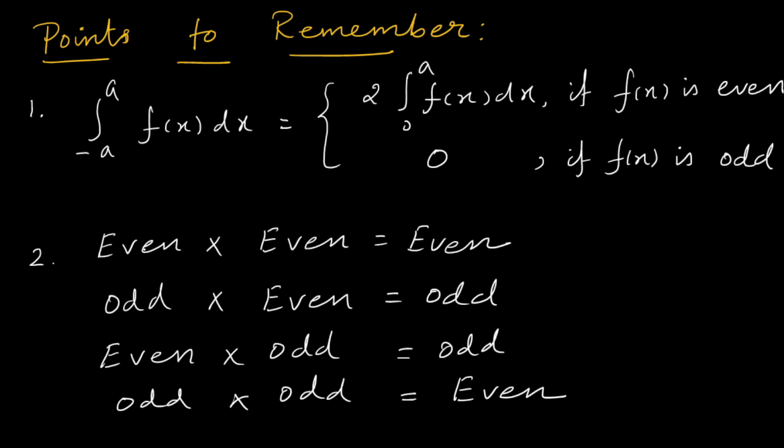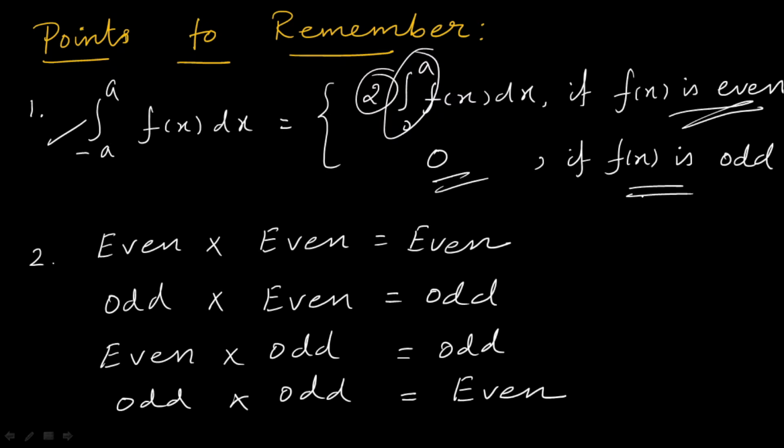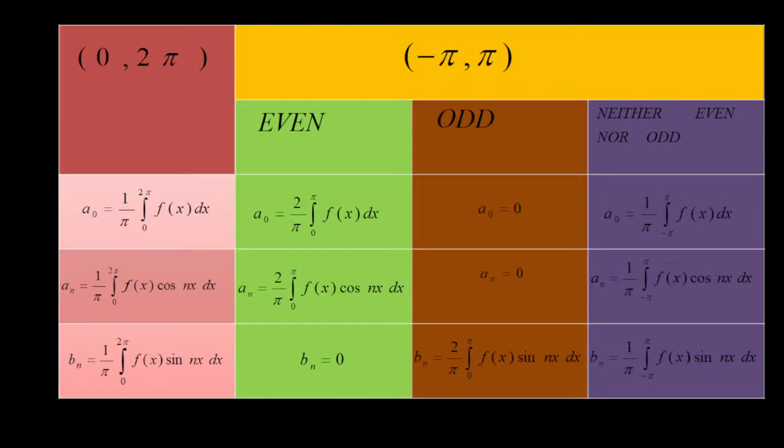So here you have to remember some points. That is, the integral from minus a to a of f of x dx can be written as 2 times the integral from 0 to a, twice 0 to a, if the function is of even type. If it is 0, that means it is of odd type. And when you multiply even function and even function, you get an even function. You multiply odd and odd, you get an even function, and odd and even gives you an odd function. So now let me show you the table for your reference.